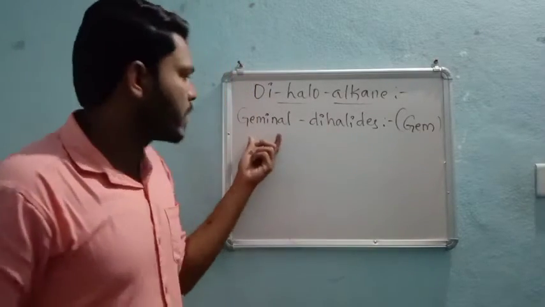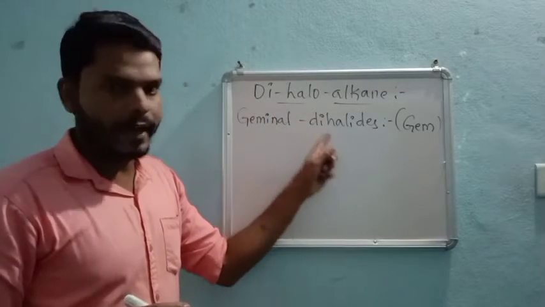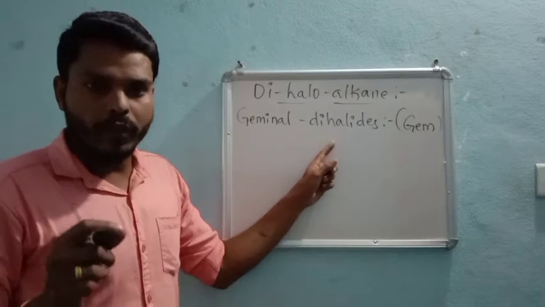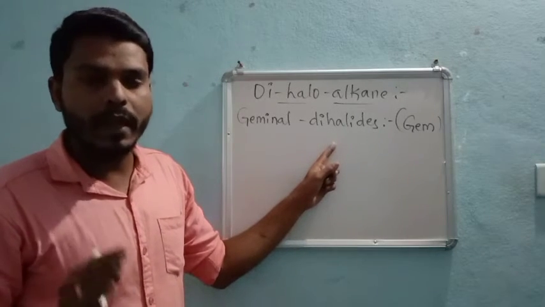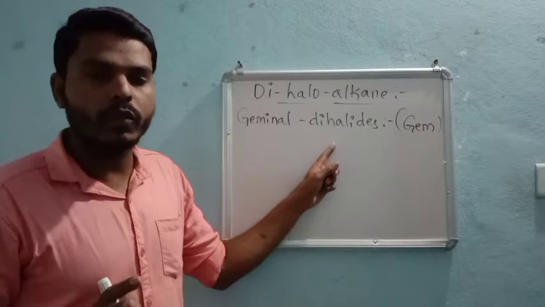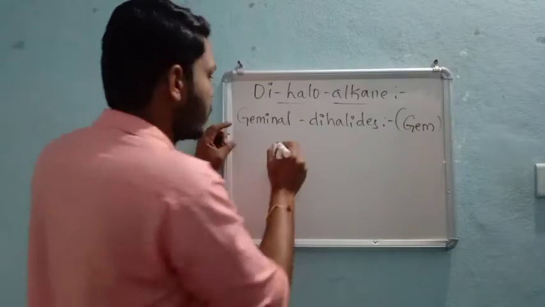So in gem dihalides, right, these are the dihalides in which both the halogen atoms are attached to the same carbon atom. Very important, right?